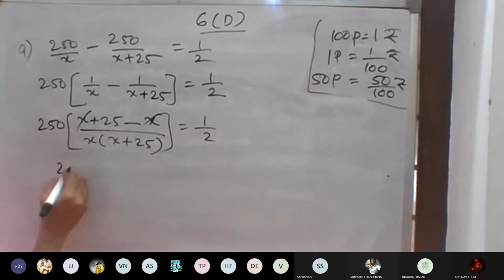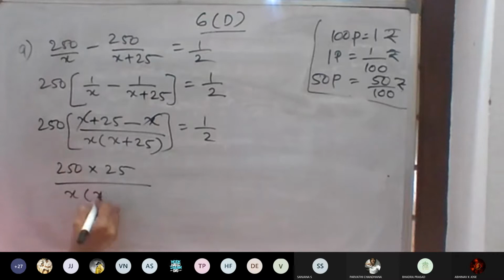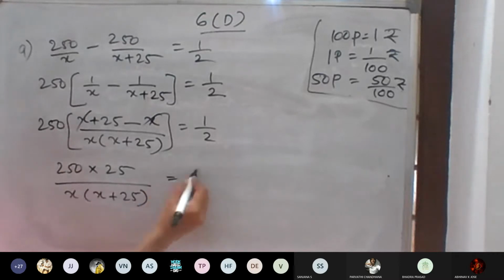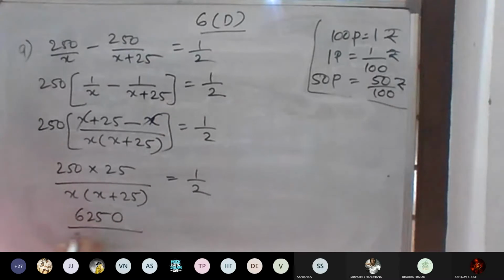The x cancels, so 250 into 25 divided by x into x plus 25 is equal to 1 by 2. 250 into 25 is 6250. Changing the bracket, divided by x square plus 25x is equal to 1 by 2.